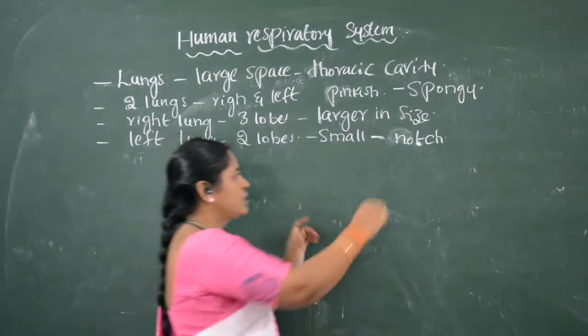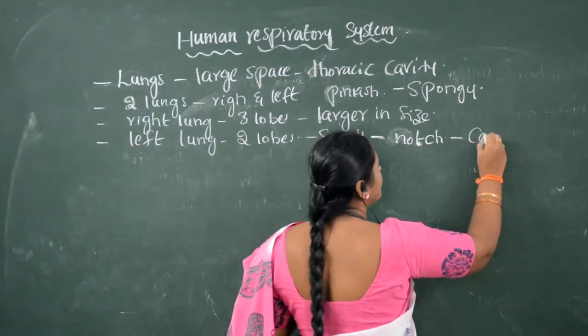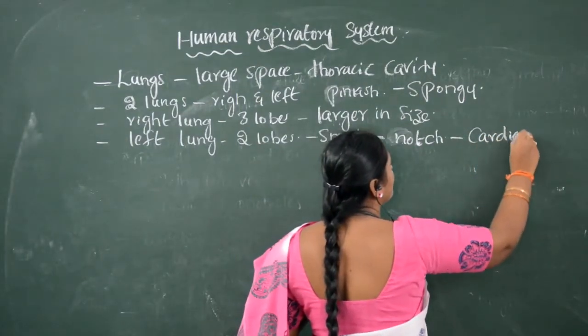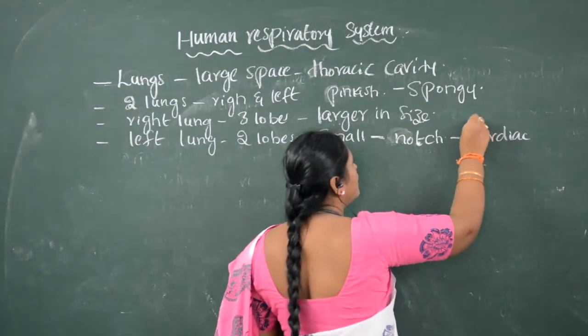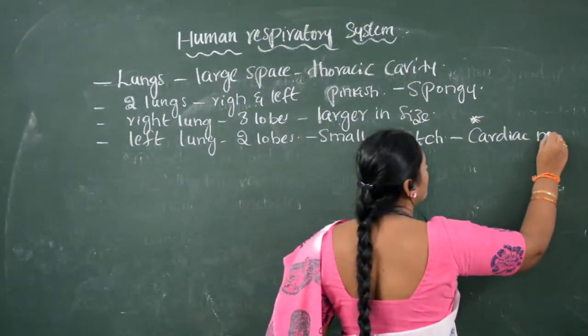That notch is called the cardiac notch, very important, children.